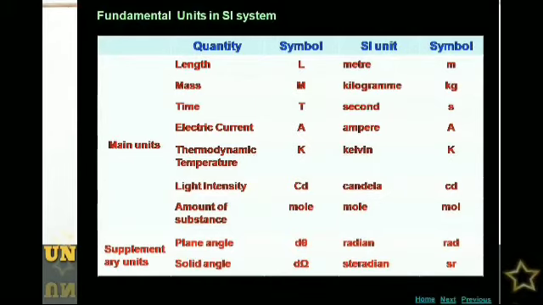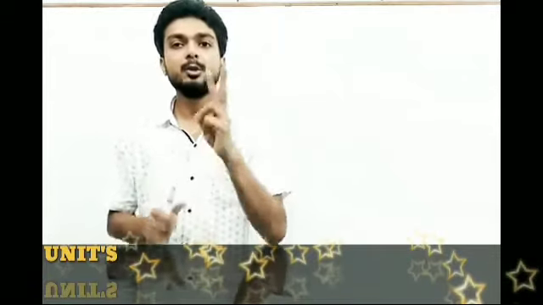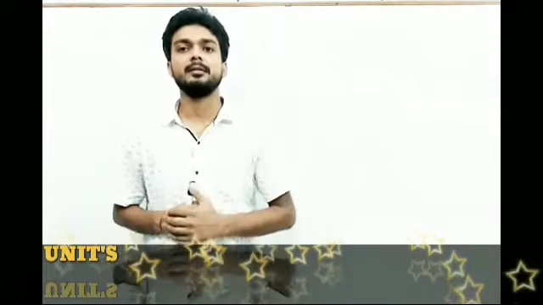Students, you can see there are 7 fundamental units: length, mass, time, electric current, thermodynamic temperature, light intensity, amount of substance, and their SI units and symbols. The last 2 are known as supplementary units, which are used for angles. There are 2 types of angle, plane angle and solid angle. For plane angle we use radian and for solid angle we use steradian. Students, we are going to discuss these 7 fundamental units and 2 supplementary units one by one.